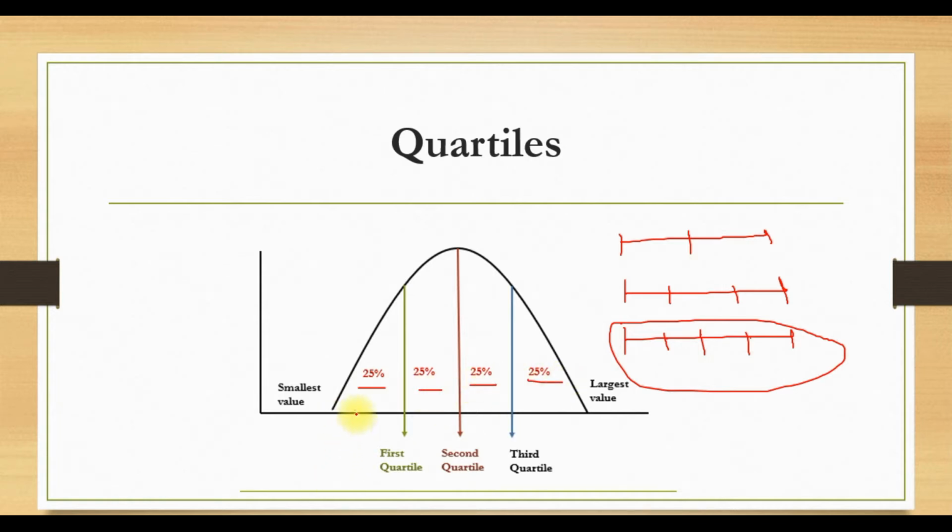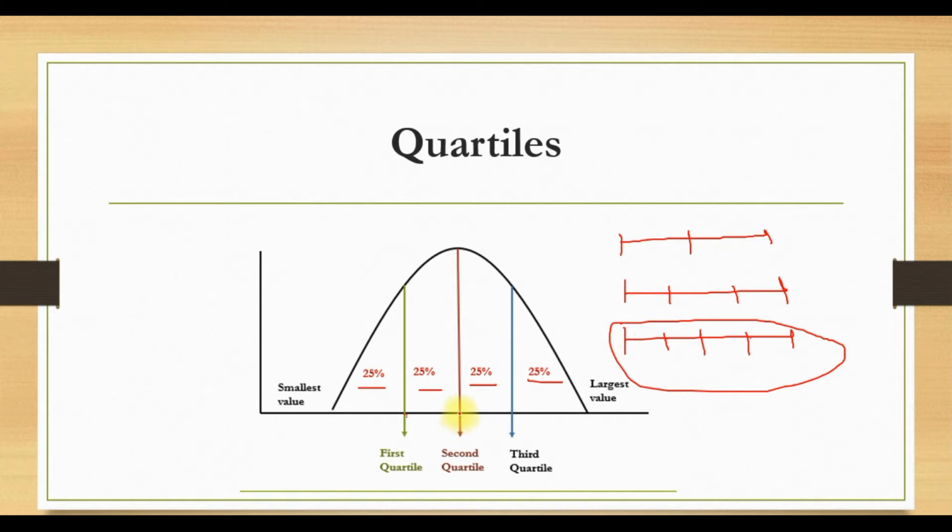From the smallest value to the first quartile, there will be 25% of data. Similarly, from the first quartile to the second quartile, there will be 25% data. The same holds between the second and third quartile and the largest value. So the first quartile is a point below which 25% data exists and above which 75% data exists. Why 75? Because if we add up each segment above the first quartile, it is 25 plus 25 plus 25, which is 75%.